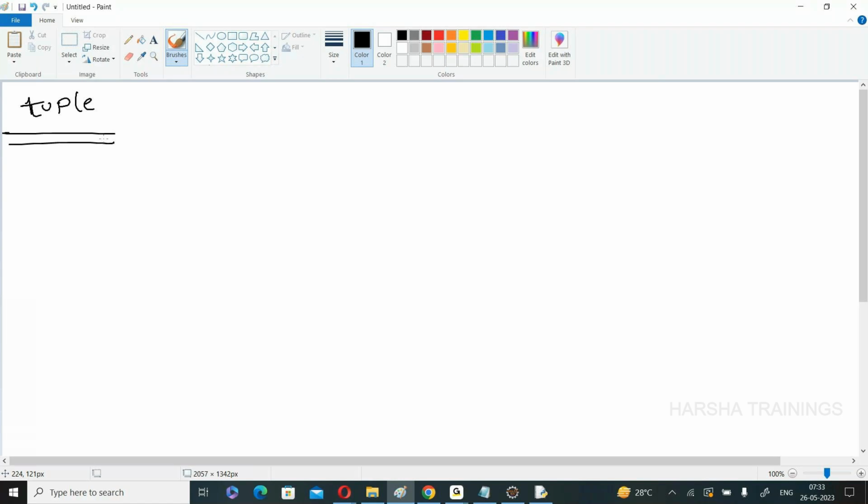Here, a tuple is also a collection of elements that are placed within parentheses. This is the must-know difference between tuple and list. In the list, we are using square brackets, but in the tuple we are using parentheses. Now the remaining procedure is the same.